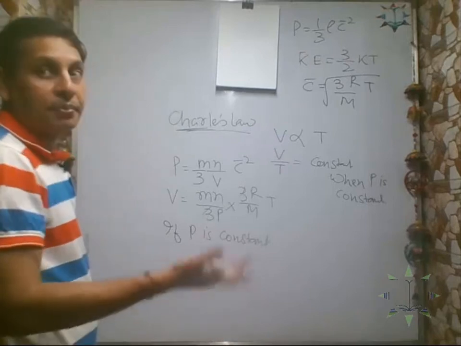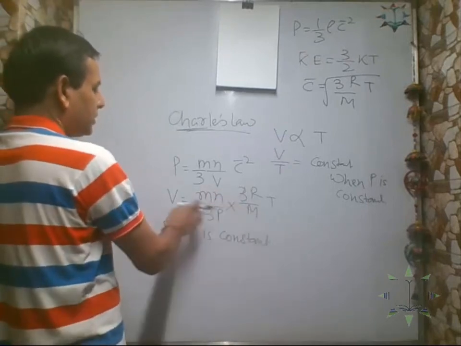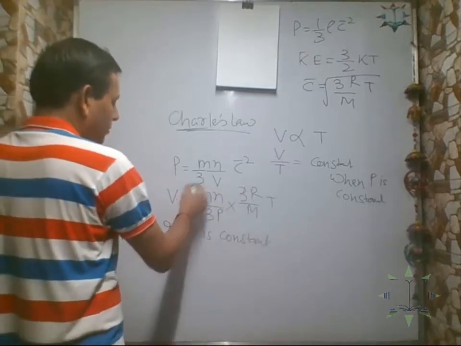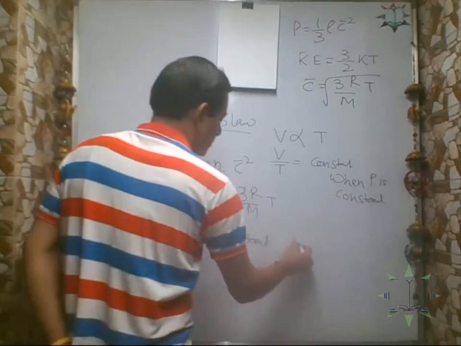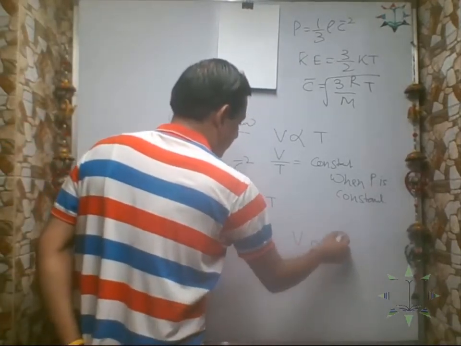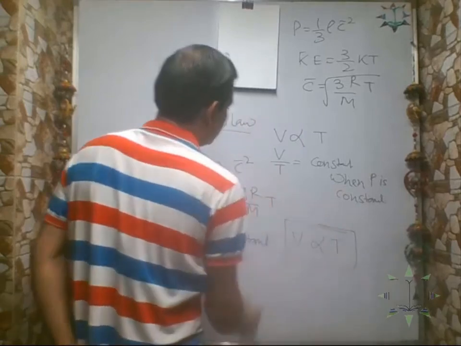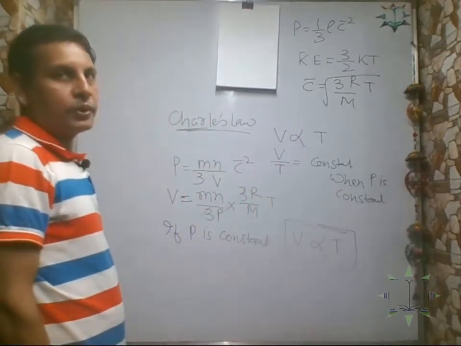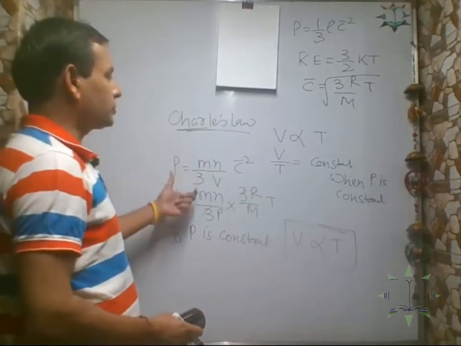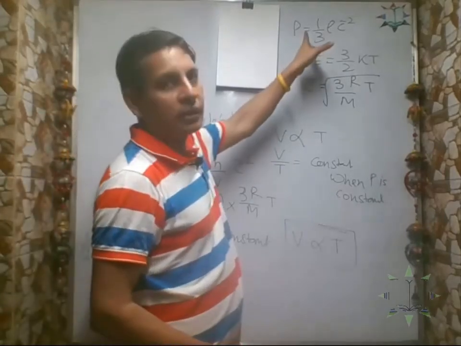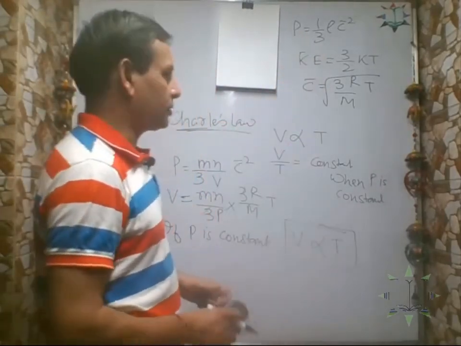Temperature. We can change the temperature. Rest of the things are constant. So in place of the equal sign and constant, we can write a proportionality sign. This is what is called Charles' law. So we can deduce Charles' law using the pressure exerted by the gas equation.